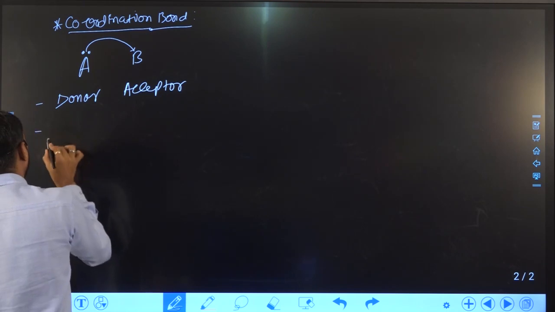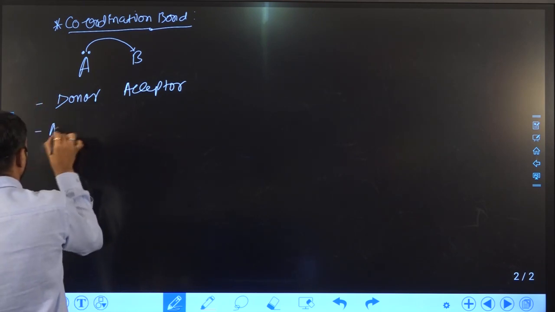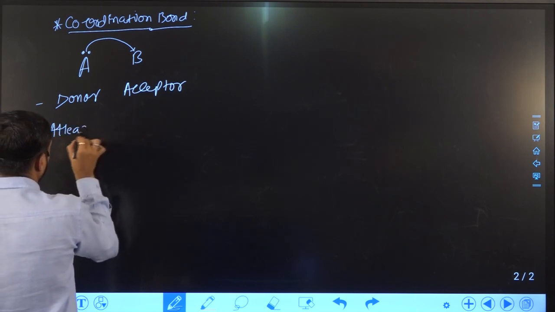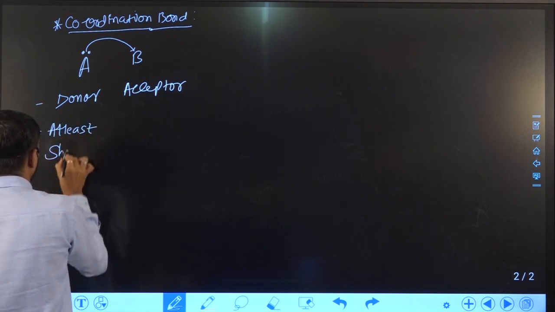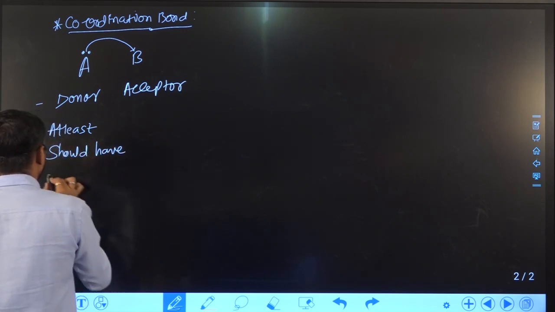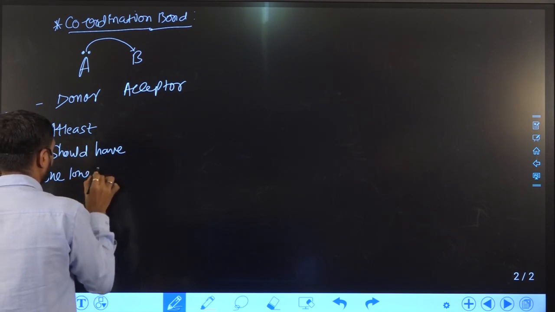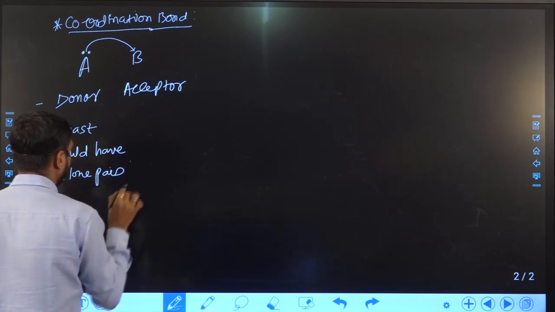The donor atom has a high electron density, or at least should have one lone pair or a negative charge.